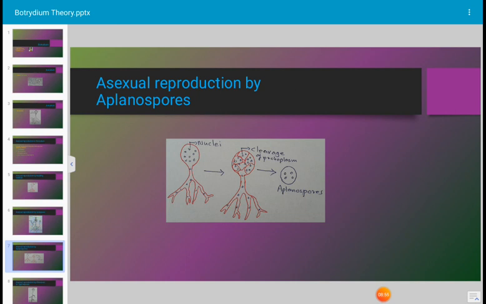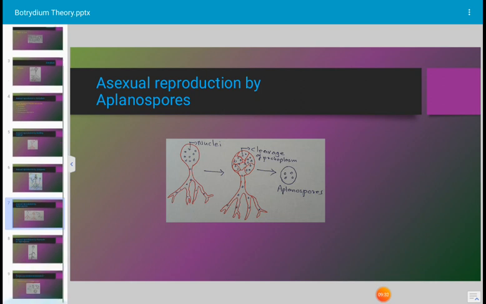Gradually, each piece of the protoplasm having one, two or three nuclei gets converted into spore-like structures, and these spores are called aplanospores. The aplanospores are non-motile spores in which flagella are absent. In case of Botrydium wallrothii, one more species of Botrydium, the aplanospores are multinucleate structures. The multinucleate aplanospores are also called cenocytic aplanospores.